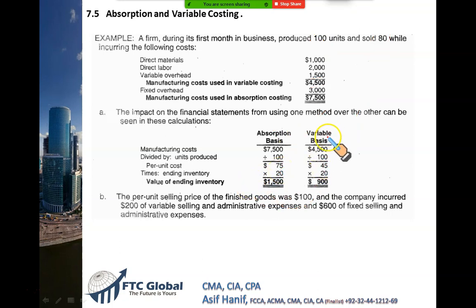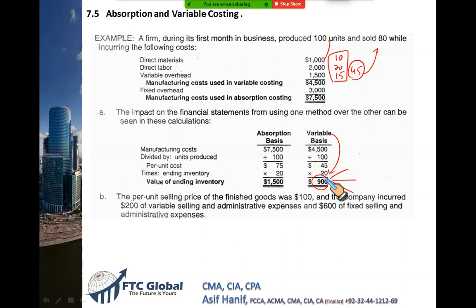Look at this. Closing stock under variable costing is only 900 for material, labor and variable overhead. You can see if you just divide 1000 by 100, it is 10 for material, 2000 by 100 is 20 for labor, and 1500 upon 100 is 15, right? So just look at this, 10, 20 and 15. The full variable cost is 10, 20, 15, that is 45. So 45 is the variable cost multiplied by 20, you get 900.